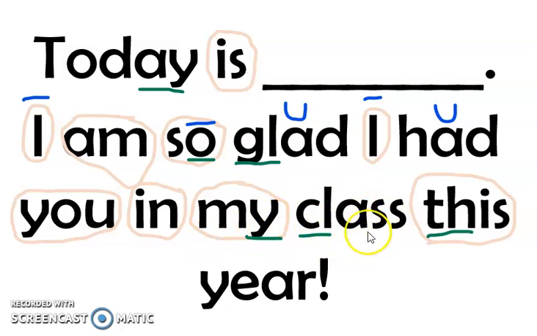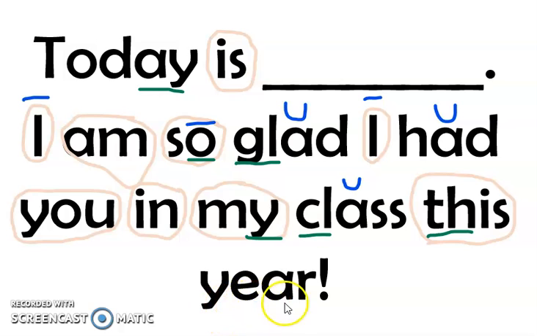Let's move on to right here. We have CL says cool. So we have cool, class. Is that A saying ah or A in class? Saying ah. So the word is class, and the A is making its short sound. Drop down to the bottom. We have one more word.